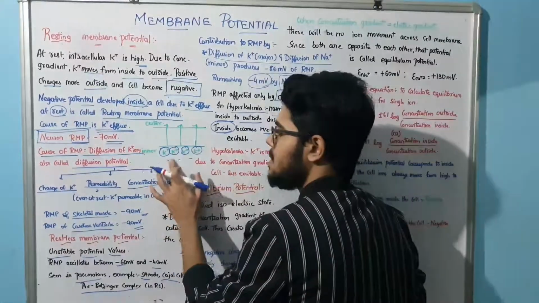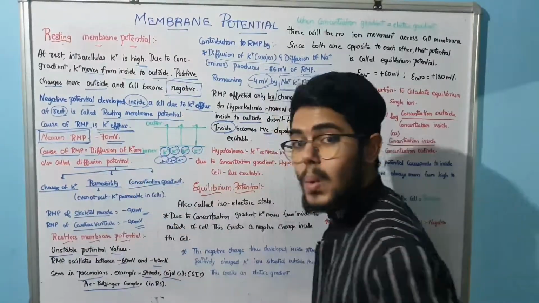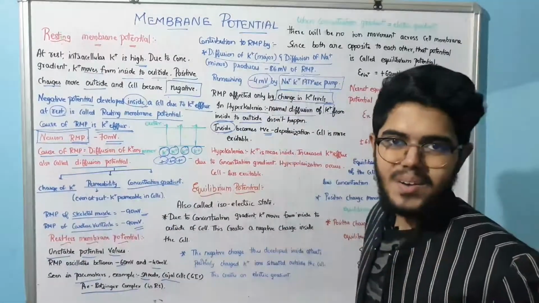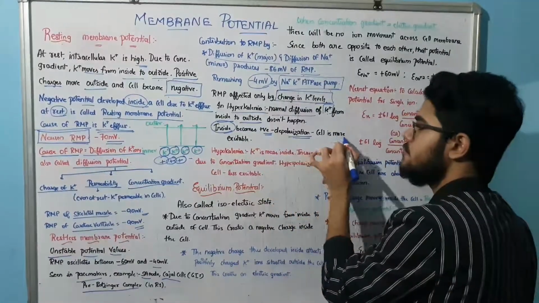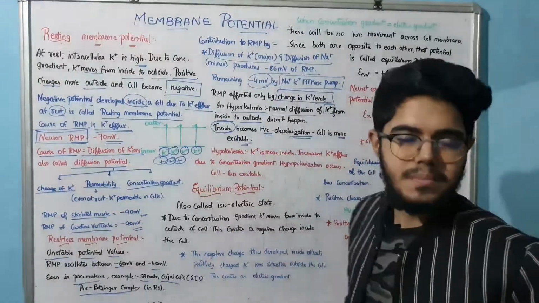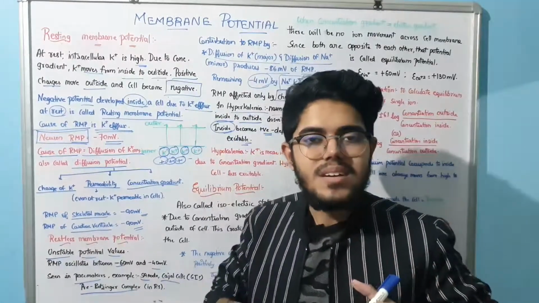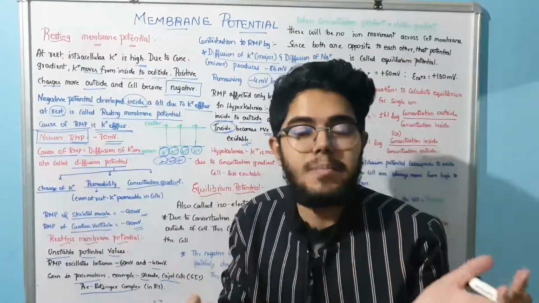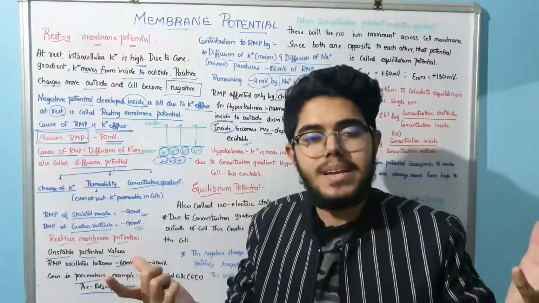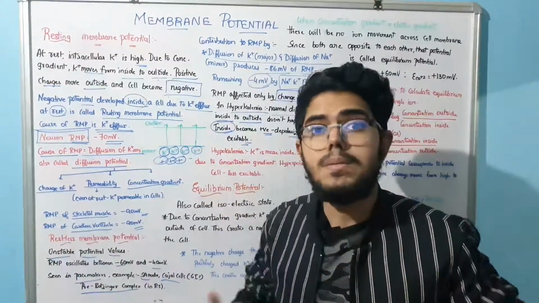So here there will be accumulation of positive charge that leads to hyperkalemia, right? That is depolarization, where the cell will be more excitable. Very simple. There is more potassium inside, and there is no normal diffusion taking place. So potassium will be retained inside the cells where there is more positive charge, and the cells will be more excitable.